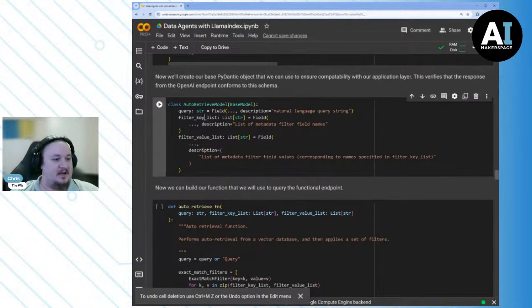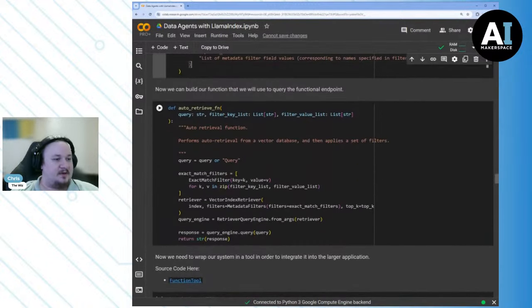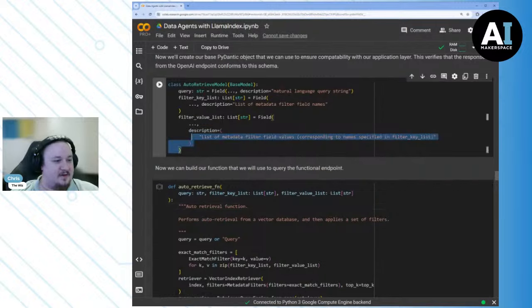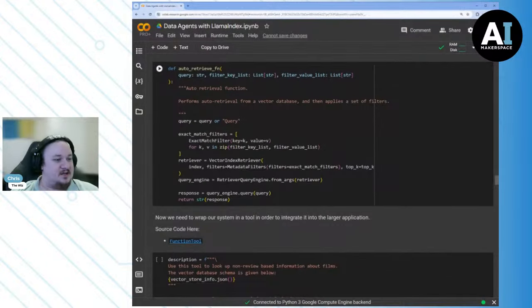So we have here some query, we have some filter key list and some filter value list. And then we're going to build this auto retrieve function. Now, this is a function that lives on our side. And basically all it does is it's going to do retrieval based on a set of filters. So you'll see that it takes query, filter key list, and filter value list. And hey, that might seem familiar. We just built that above, right, in Pydantic. So what it's going to do is build a set of exact match filters based on the keys and values that we've provided.